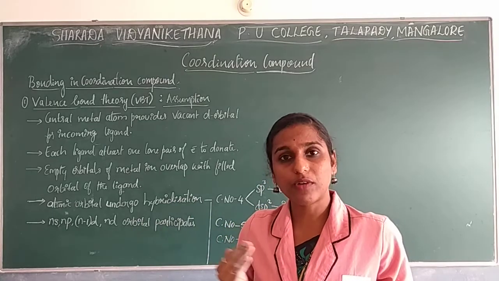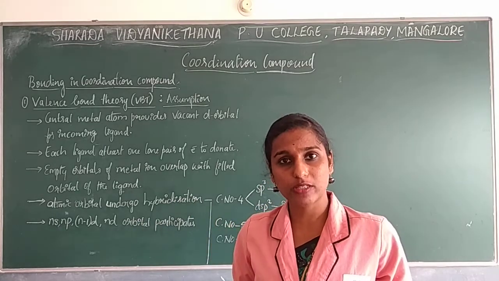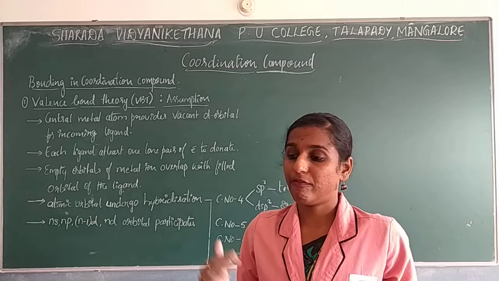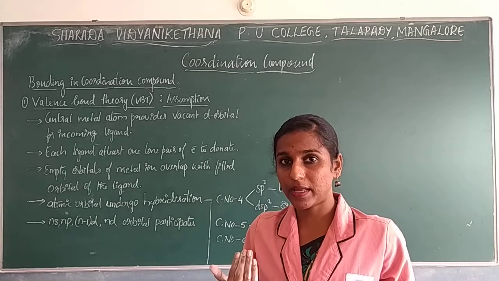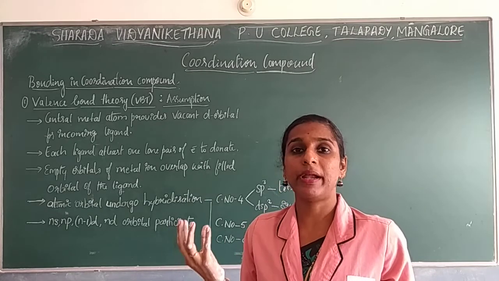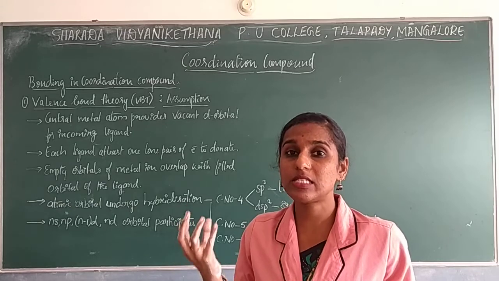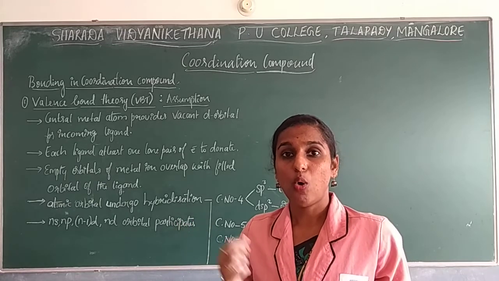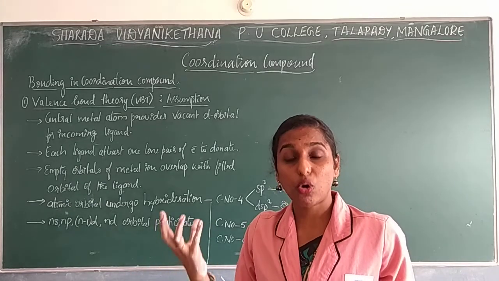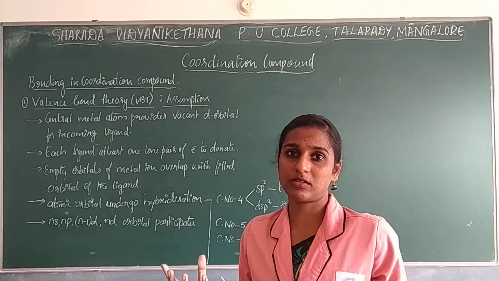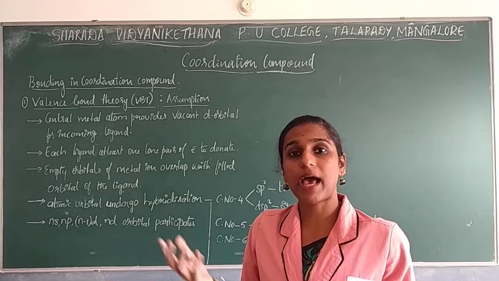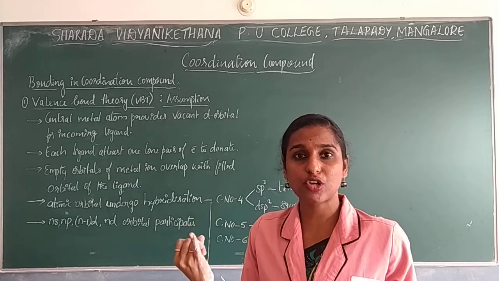Werner's theory also has some drawbacks. When he explained the complex ion, the metal ions we take are d-block elements. Why do we take only d-block elements? That concept was not explained, so that is considered a drawback.